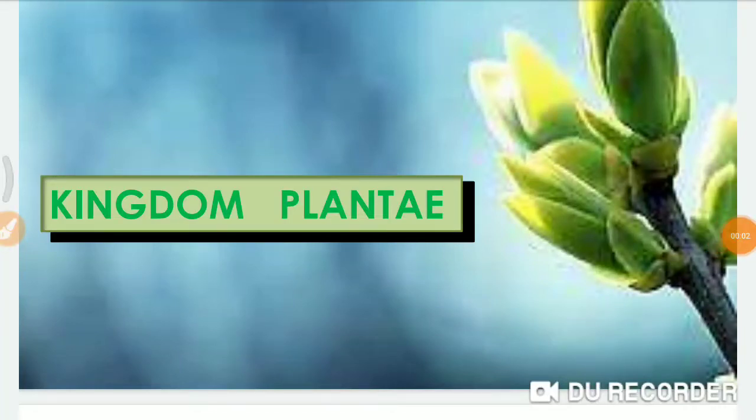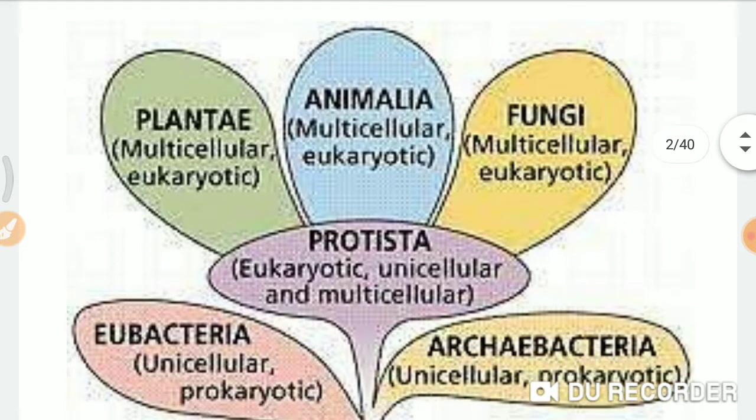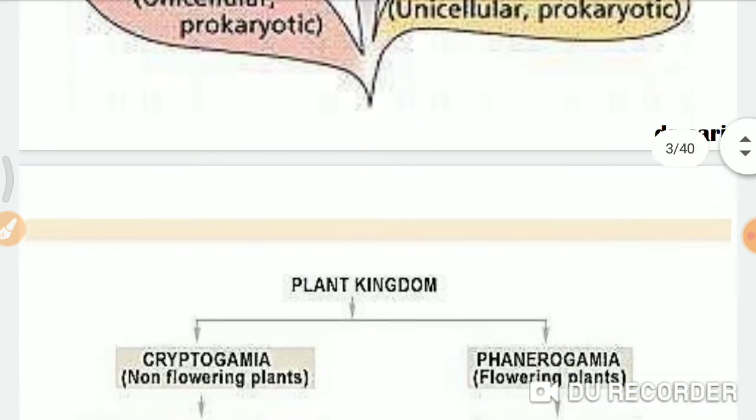Hello friends, today we are going to discuss a very important topic, that is classification of plants. As we already know, R.H. Whittaker proposed the five kingdom system. In his system, he divided living organisms into five types: kingdom Plantae, kingdom Animalia, fungi, kingdom Protista, and kingdom Monera. We'll go further and focus on plants.